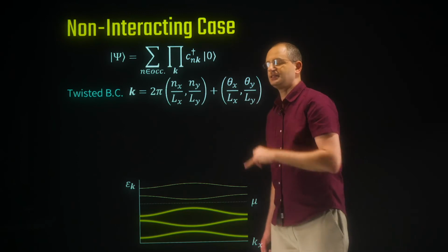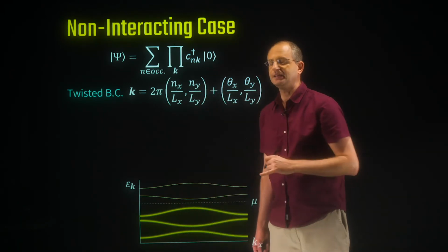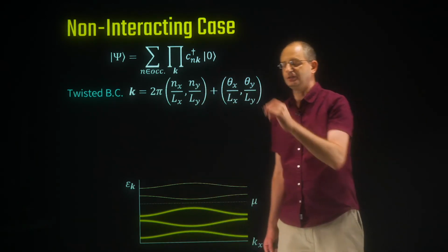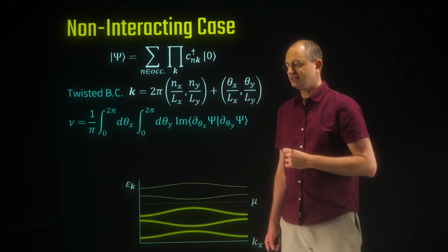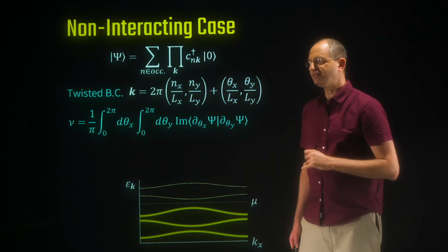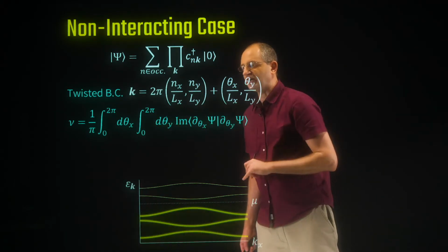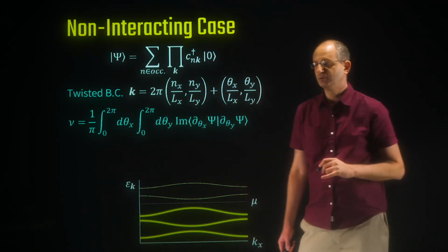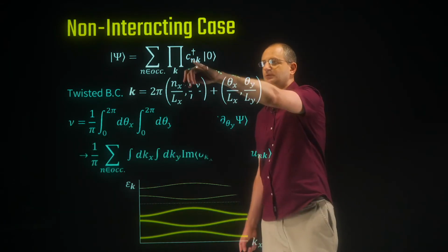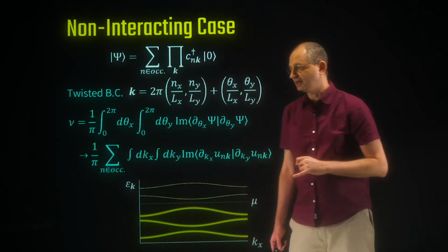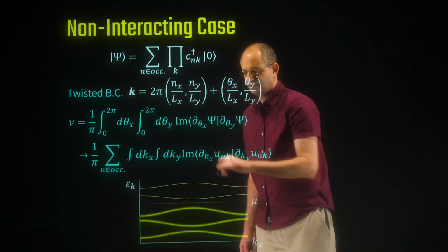Okay, so this is how the many-body wave function would depend on the twist angles through its allowed momenta. And now we can simply insert this many-body wave function into our formula for the Chern number that determines the Hall conductivity.